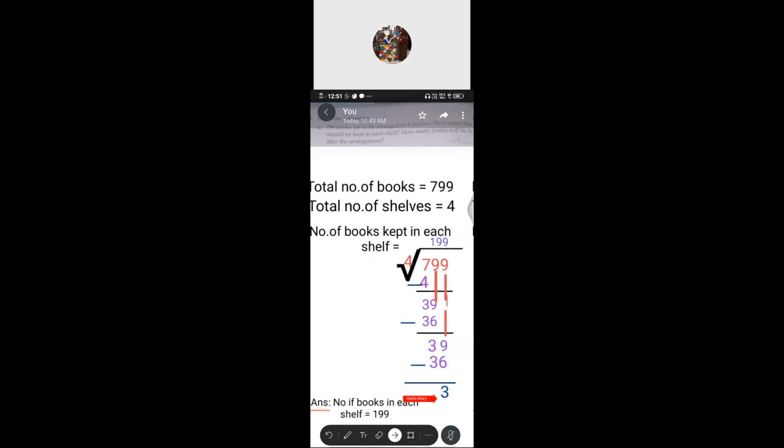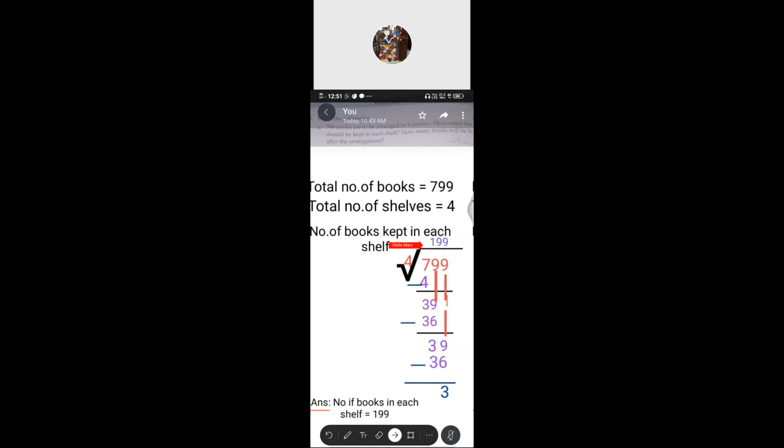If you see that, the place value never changes. Okay, children, where you are doing the work, under that place only you have to write the numbers. Without fail, you have to follow the place value. Place value is most important while doing maths. So we get 3. If you compare with 4, 3 is less than 4. But check the dividend place, is there any other digit? No more. So we have to stop there itself. So what is the remainder you get? 3. What is the quotient?